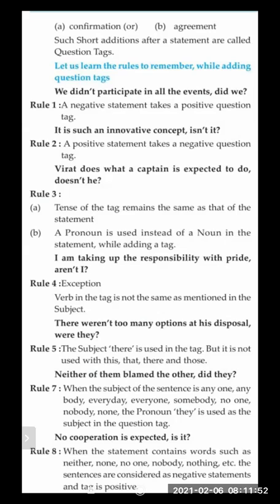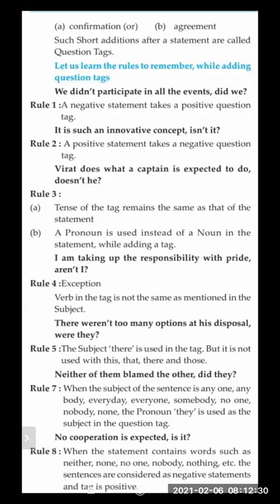But if it is negative, "I am not going to school," comma, we have to write "am I." Your "am I" can come, but here the sentence is affirmative: "I am taking up the responsibility with pride, aren't I?" The exception is that the verb in the tag is not the same as in the statement. It's not the same because in the sentence it was "am," and while writing the question tag we are writing "aren't."